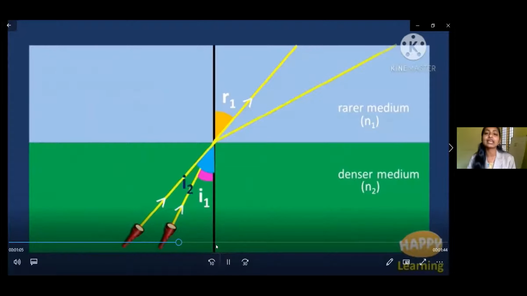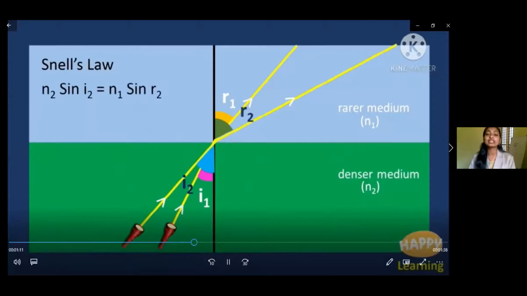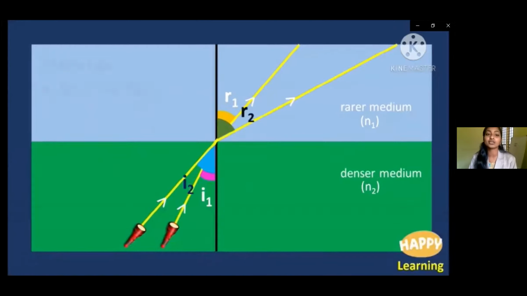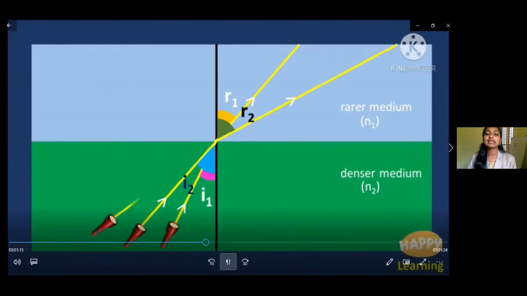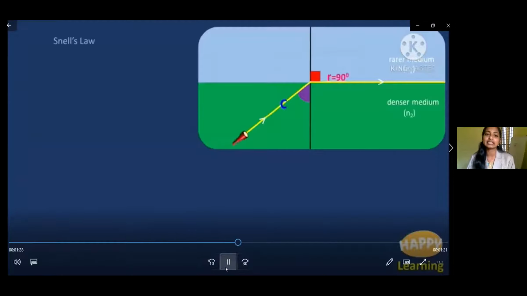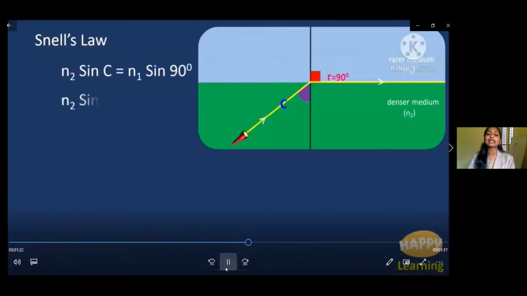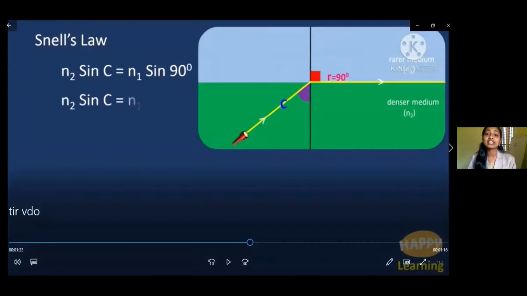Here also we can write Snell's law, that is n2 sin i2 is equal to n1 sin r2. And in another case, a ray of light is incident at an angle C. We can observe here the refracted ray grazes the surface between these two media and the refracted angle is 90. Here also Snell's law is obeyed, that is n2 sin C is equal to n1 sin 90.